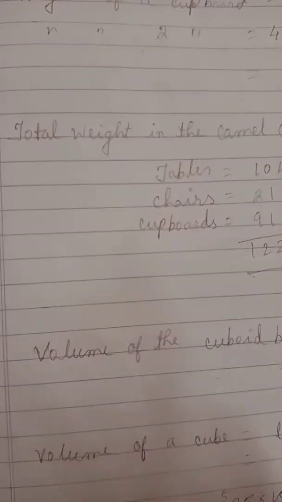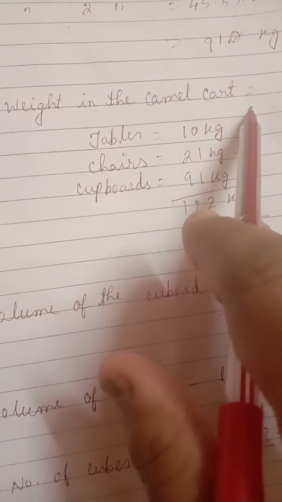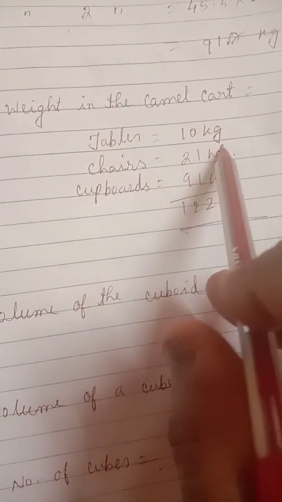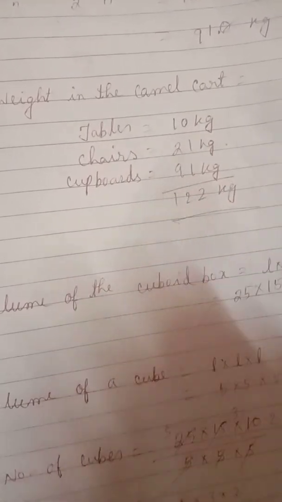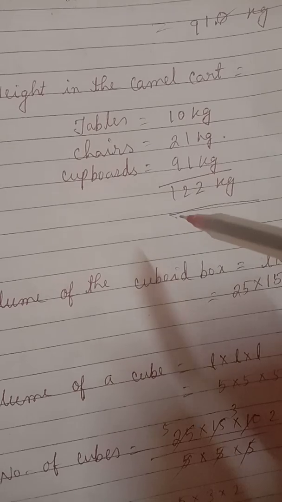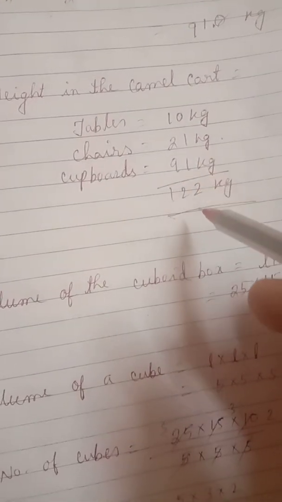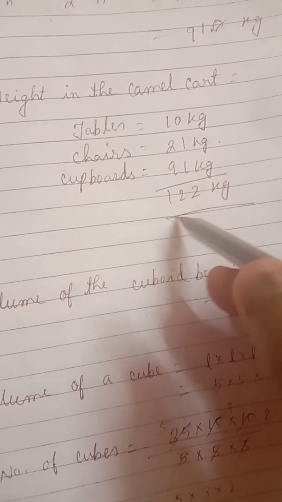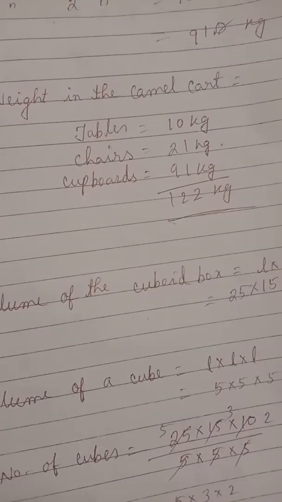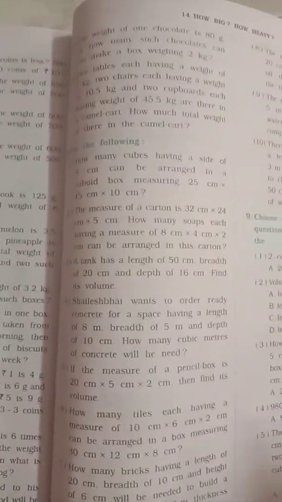Now total weight in the camel cart equal to tables 10 kg, chairs 21 kg, cupboards 91 kg. So add all three, that is 1 plus 1, 2, 9 plus 2, 11, and 1, 12, that is total weight is 122 kg. Come for the next question.